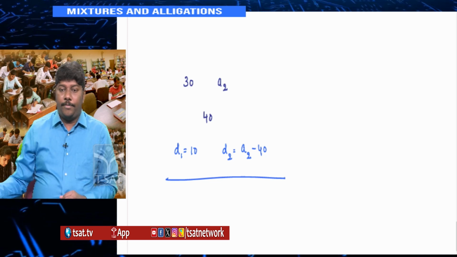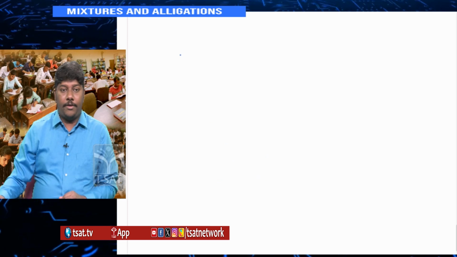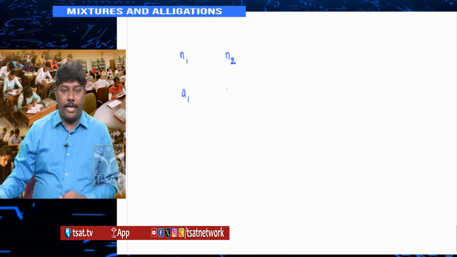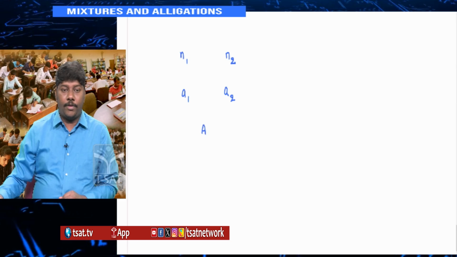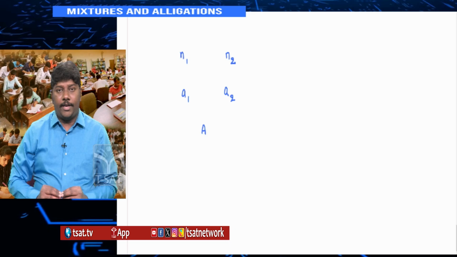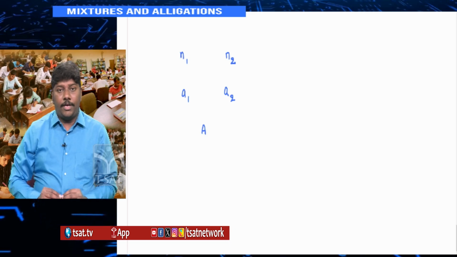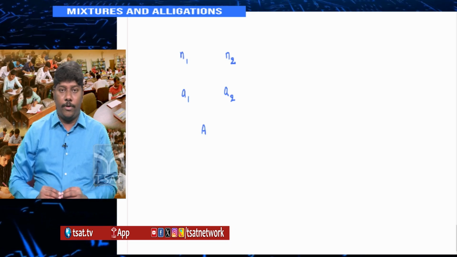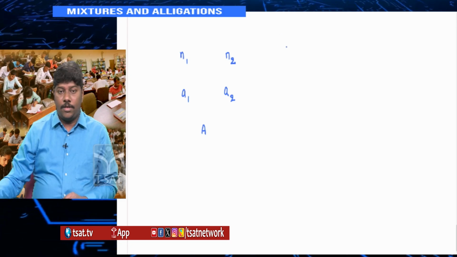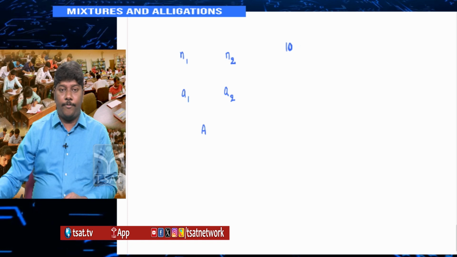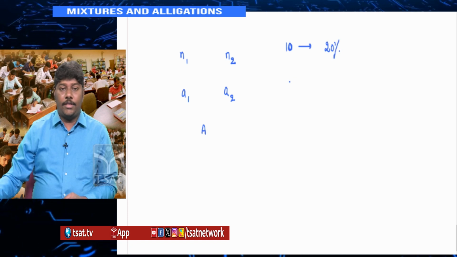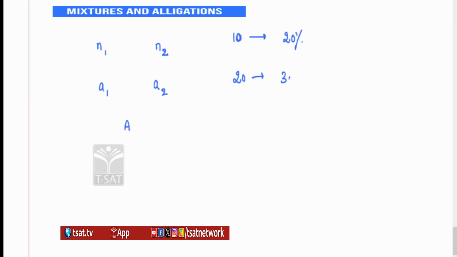So, I am telling you various ways how we find out D1 and D2. Now, the main important thing is these 5 variables: N1, N2, A1, A2 and the capital A. This is the whole basis of your mixtures and alligation. Here I have taken an example for average, okay. But when it comes to mixtures, suppose I have 10 liters of mixture, type 1 mixture which consists of 20% milk in it. Another 20 liters of mixture which consists of 30% milk in it.